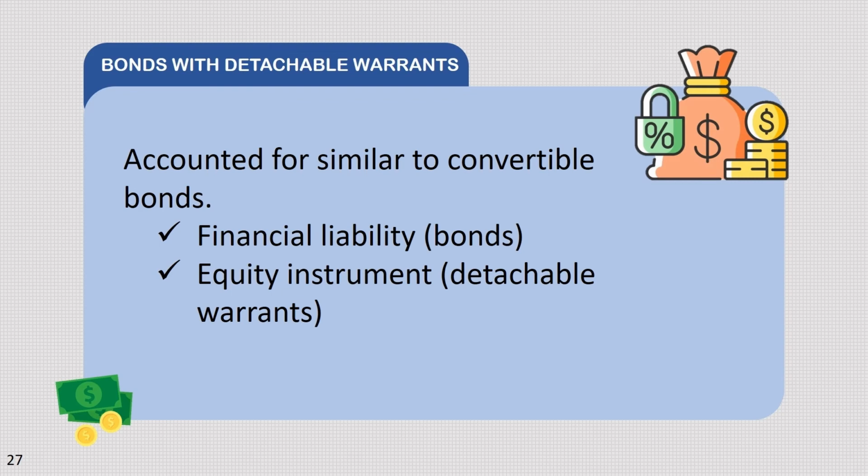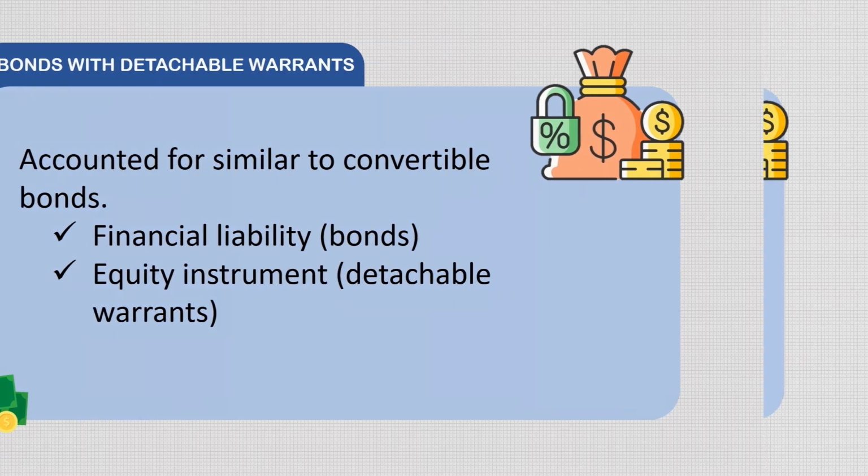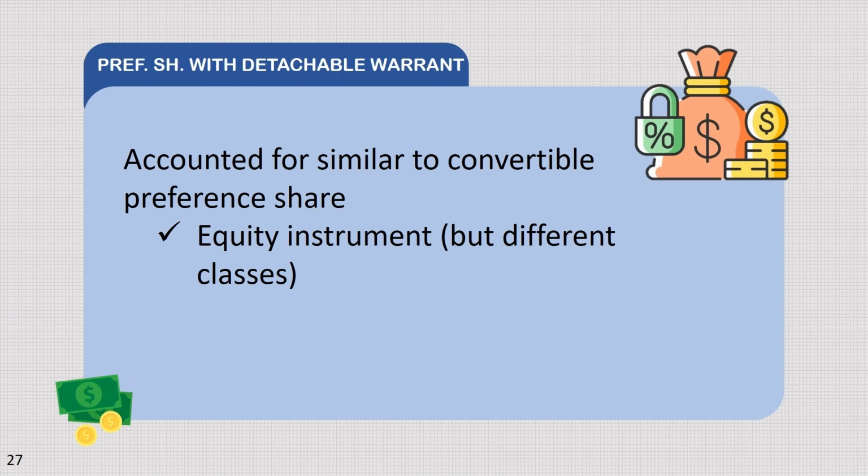Bonds with detachable warrants. Kung nakalimutan nyo na pinag-aralan sa Chapter 3, detachable share warrants can be detached or separated from the bond and traded as a separate security. Sa accounting, pareho lang ito sa convertible bonds na financial liability ang bonds at equity instrument naman yung detachable warrants. Preference shares with detachable warrants. Ito naman similar sa convertible preference shares. Magre-resulta lang ng one type of instrument, an equity instrument but of different classes.